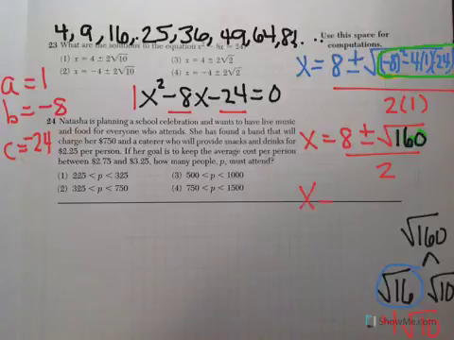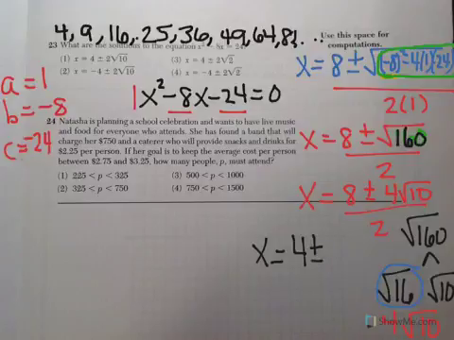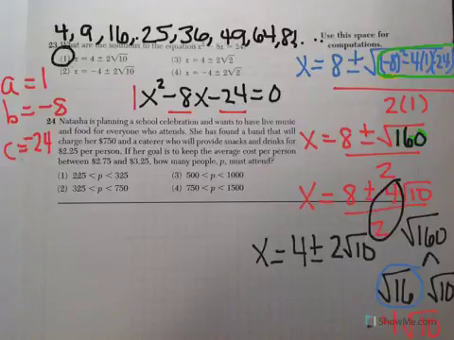So the next step is going to say x equals 8 plus or minus 4 radical 10 all over 2. But that is not an answer because they simplified. So what they did was they divided each term by 2. When I do that, I get 8 divided by 2 is 4 plus or minus 4 radical 10 divided by 2. I only divide the 4 and the 2 because the radical 10 can only be divided by a number that's inside a radical. So 4 divided by 2 is 2, so it'll be 2 radical 10. And that is answer number 1.